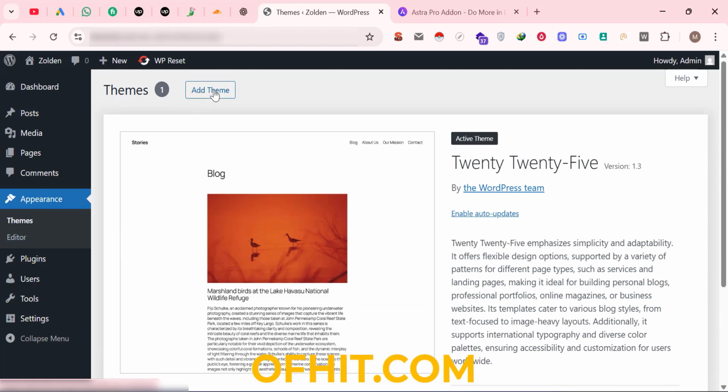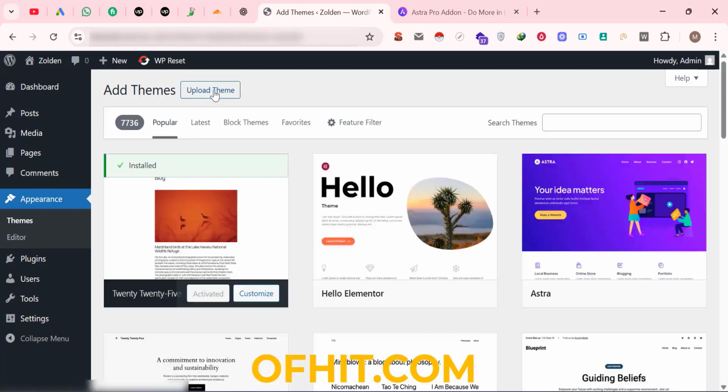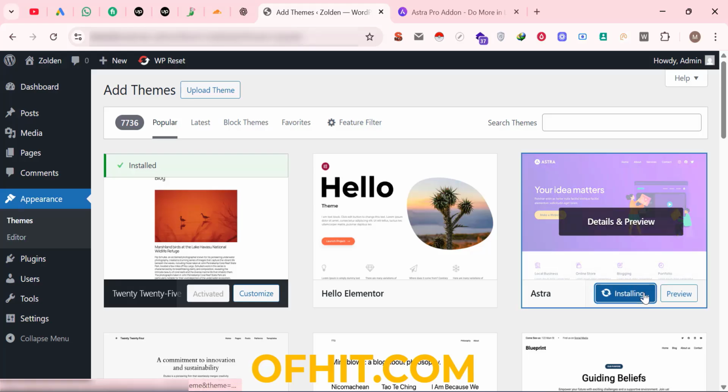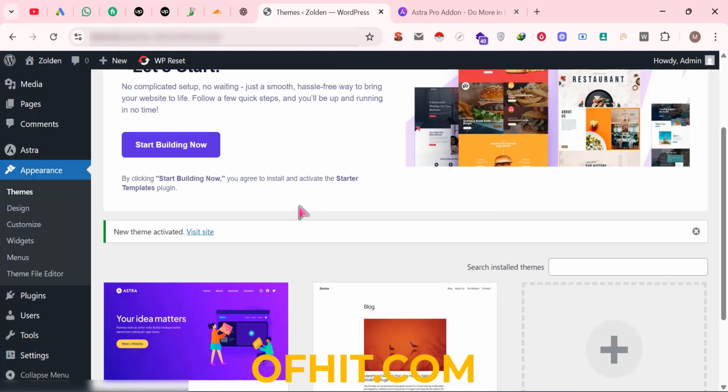Now click on add theme. This is Astra free theme. To install and activate Astra Pro add-on, first we need to install this free theme. So click on install. Now click on activate. Astra theme install and activate done.